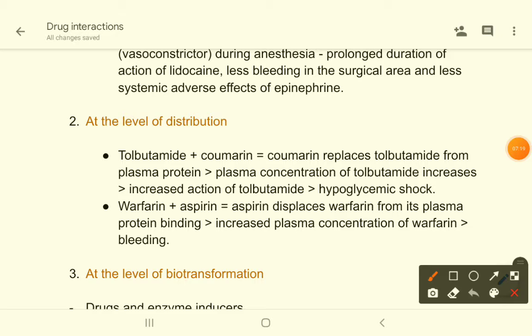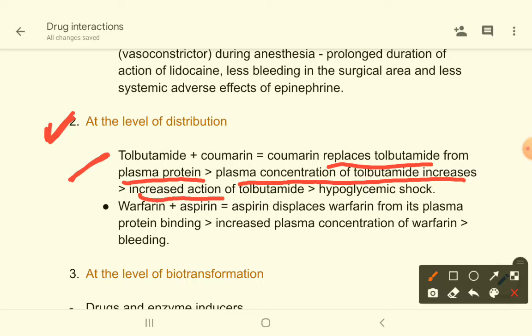Now come to the level of distribution. There are some drug interactions at the level of distribution. For example, tolbutamide and coumarin. Tolbutamide is an oral antidiabetic drug, and coumarin is an oral anticoagulant drug. What happens if we give those two drugs simultaneously? Coumarin replaces tolbutamide from its plasma protein binding sites. Then plasma concentration of tolbutamide increases. That means the free concentration of tolbutamide in the plasma increases, and that will lead to increased action of tolbutamide, and that may lead to hypoglycemic shock.